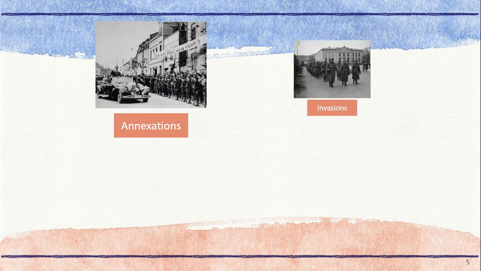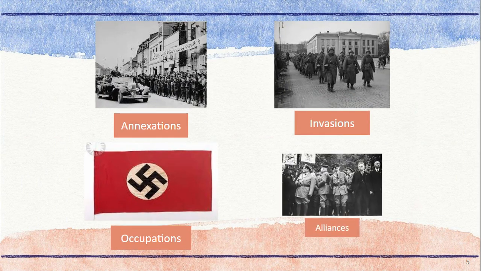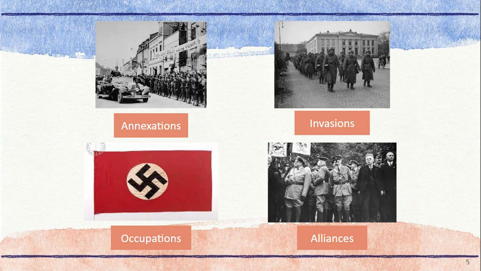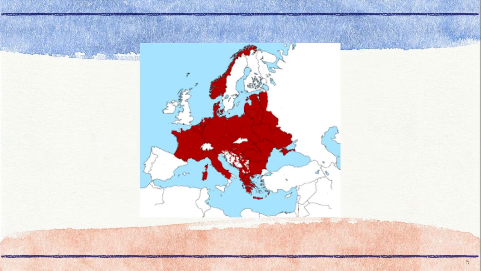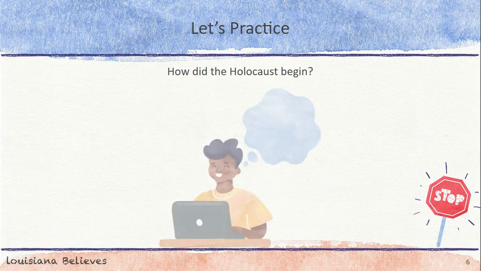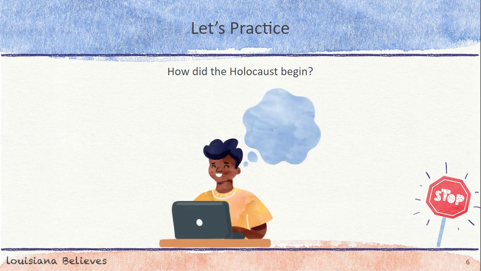By 1942, as a result of annexations, invasions, occupations, and alliances, Nazi Germany controlled most of Europe and parts of North Africa. Nazi control brought harsh policies and tortured masses of people during this time. Now you're ready to answer the question, how did the Holocaust begin? Pause this video to record your answers on your handout at the first stop sign, then hit play when you're ready to continue.